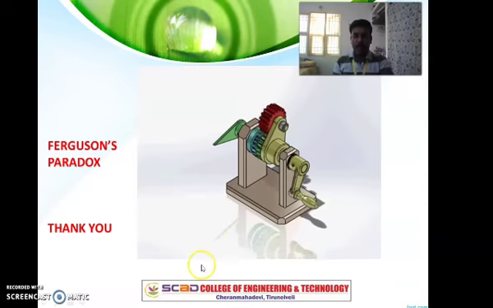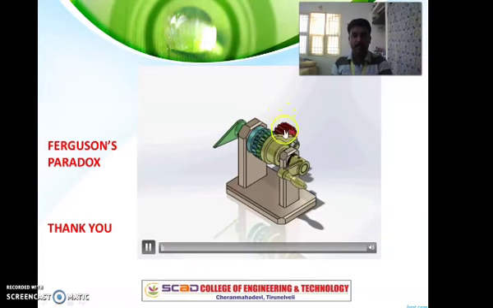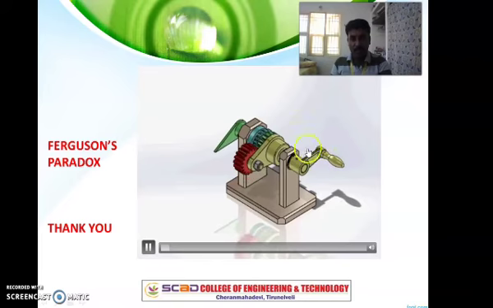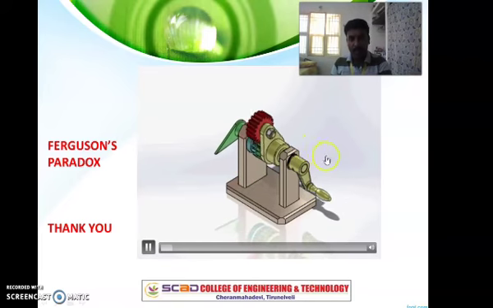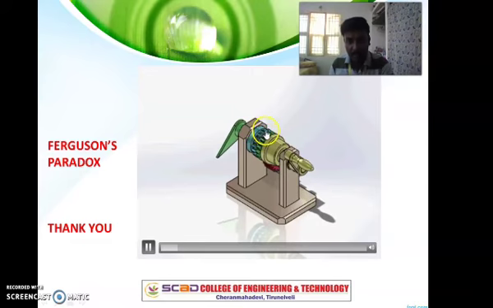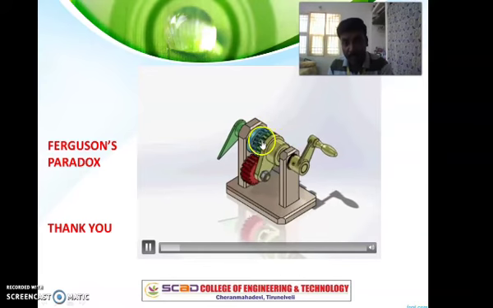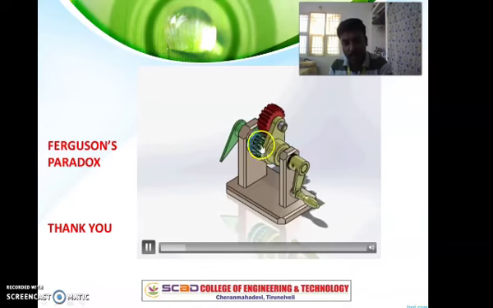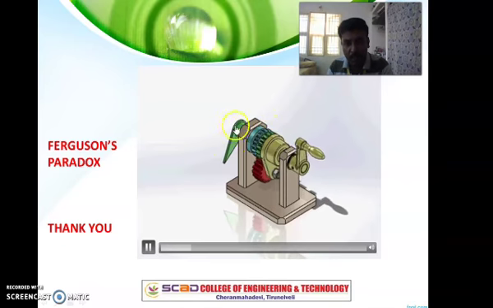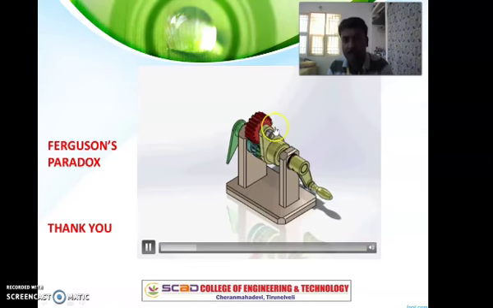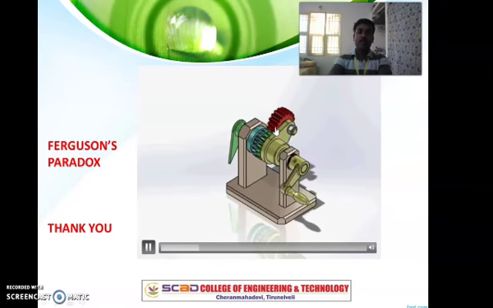See, this is the planet gear which is revolving. This is the handle B, the arm which we are rotating, and by that this planet gear makes contact with this green gear and the blue gear. Once you look at the blue as well as the green, both seem to be revolving, but actually this needle is revolving based upon the green gear's rotation. This is called the Ferguson paradox.